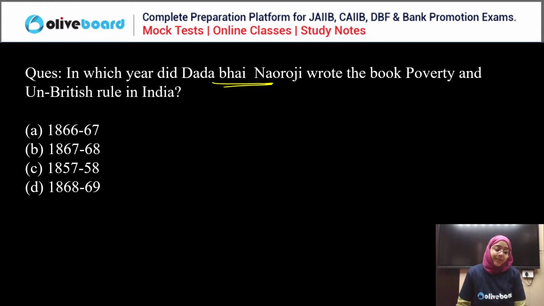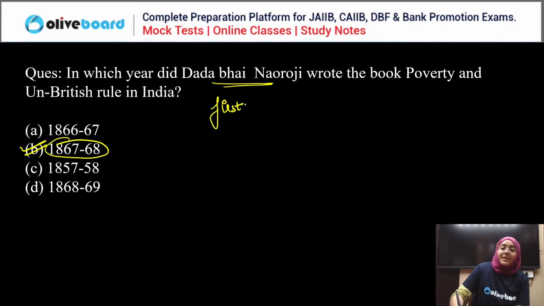The correct answer is: Dadabhai Naoroji wrote the book Poverty and Un-British Rule in India in which year? 1866 to 67, 67 to 68, 57 to 58, 68 to 69. Yes, Tarun, correct answer. It is B, 1867 to 68. If you all remember the Poverty and Un-British Rule in India, this was the same book in which Dadabhai Naoroji just published the first national income of India.